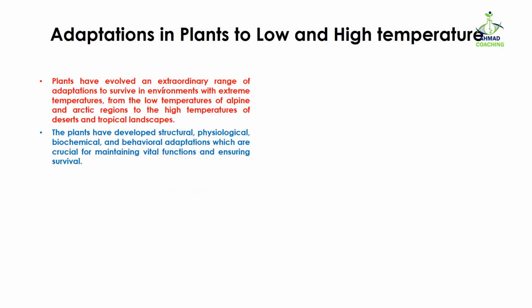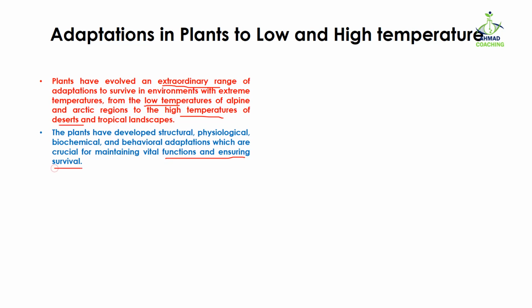Today we are going to study adaptations in plants to low and high temperature. Plants have evolved an extraordinary range of adaptations to survive in environments with extreme temperatures. When we talk about extreme temperature, we are talking about two different peaks of the thermometer, for example, from the low temperatures of alpine and arctic regions to the high temperatures of deserts and tropical landscapes. Plants have developed structural, physiological, biochemical and behavioral adaptations which are crucial for maintaining their functions and ensuring